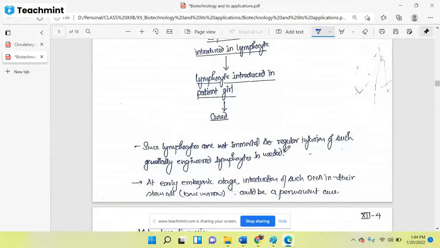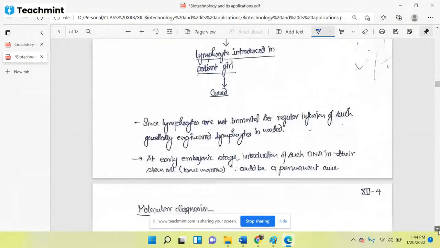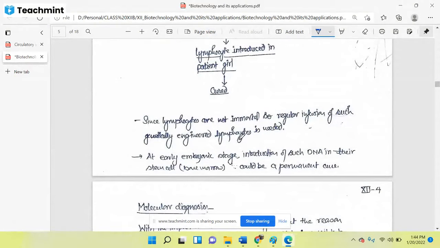But as compared to protein injection, this would be so much beneficial, as the injection of this genetically engineered lymphocyte will work for a long time as compared to direct injection of a particular protein. But it is not a complete solution. So in conclusion, what we are saying, at early embryonic stage, introduction of such DNA in their stem cell, bone marrow, could be a permanent solution, could be a permanent cure of this disease.